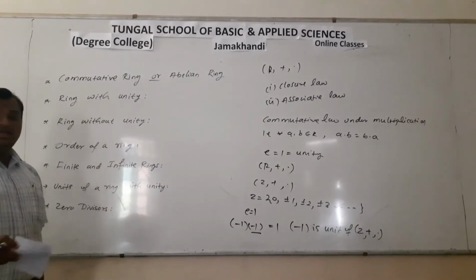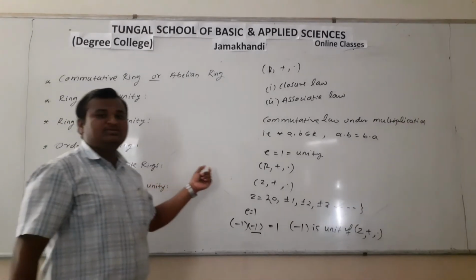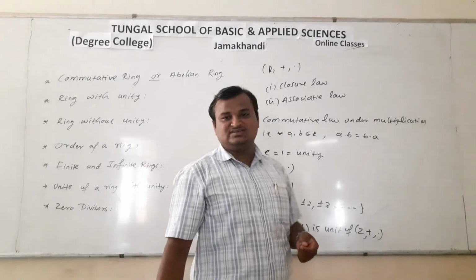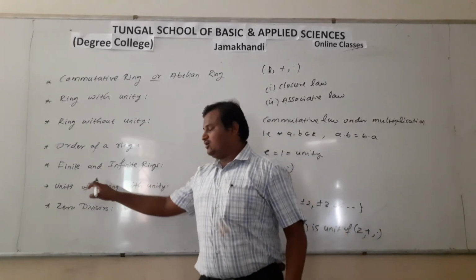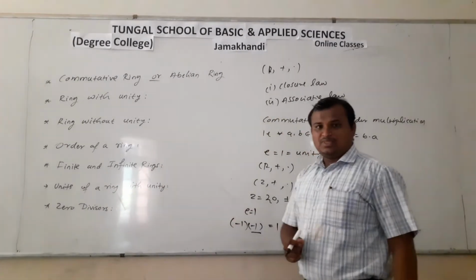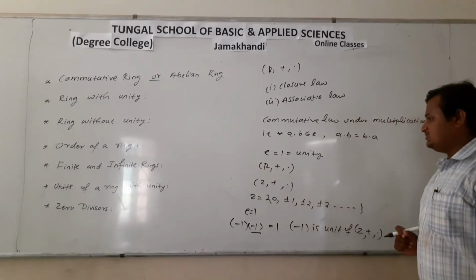Therefore, any elements of a ring with unity which possess multiplicative inverses are called units of the ring.